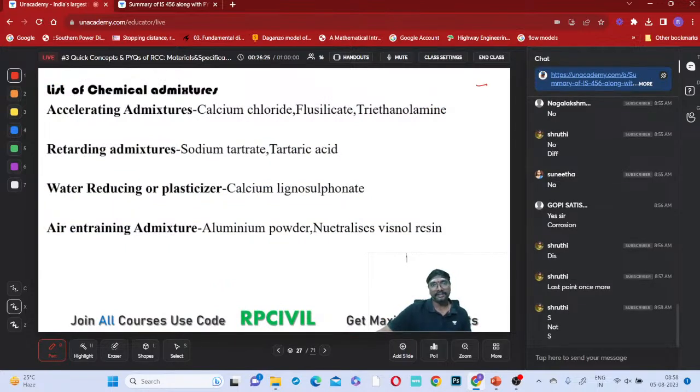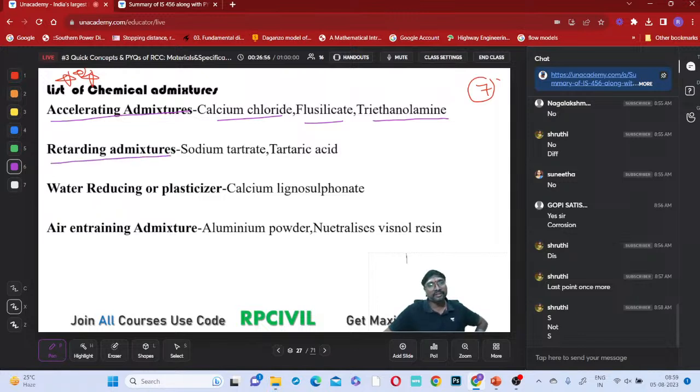Now, these are the list of chemical admixtures. This list will be very important, because in many examinations it is asked, even in SSC JE and state exams. Accelerating admixtures: what are the examples? Calcium chloride, fluosilicate, triethanolamine. These are the chemicals used for accelerating admixtures.